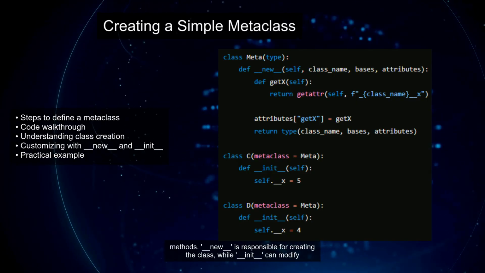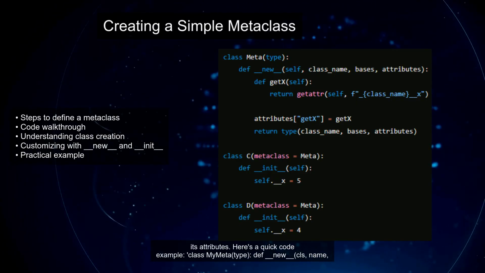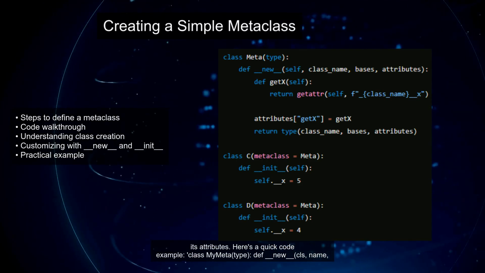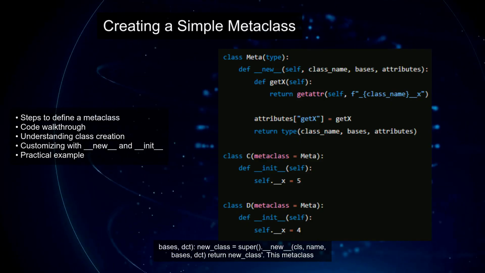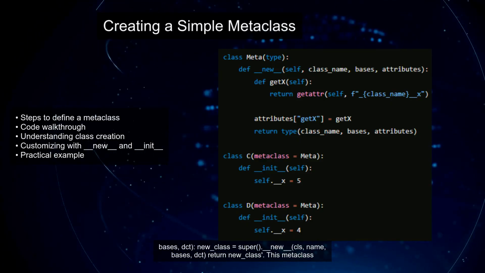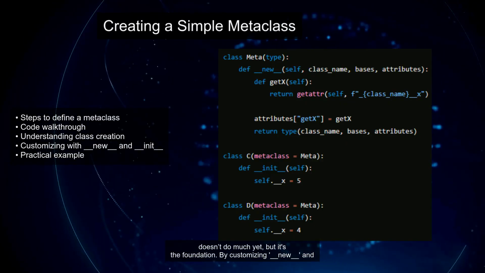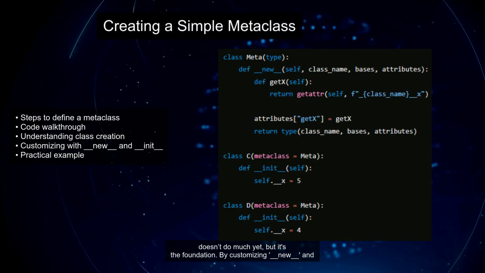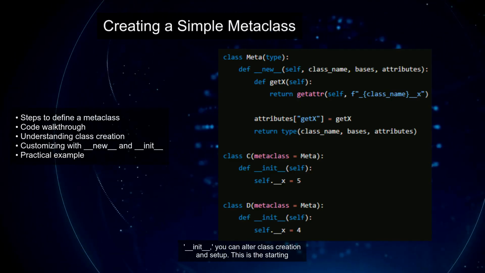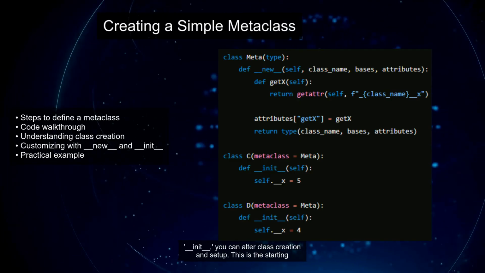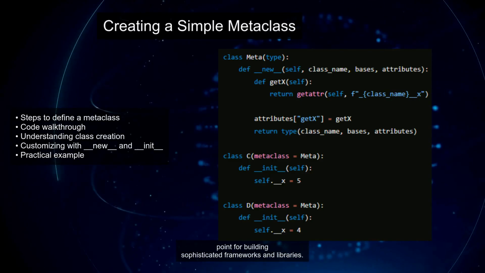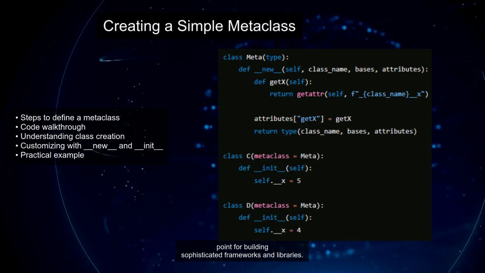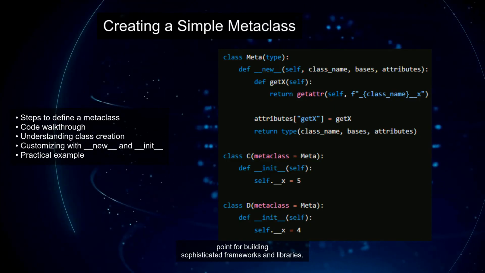Here's a quick code example. class MyMeta(type): def __new__(cls, name, bases, dct): new_class = super().__new__(cls, name, bases, dct); return new_class. This metaclass doesn't do much yet, but it's the foundation. By customizing __new__ and __init__, you can alter class creation and setup. This is the starting point for building sophisticated frameworks and libraries.